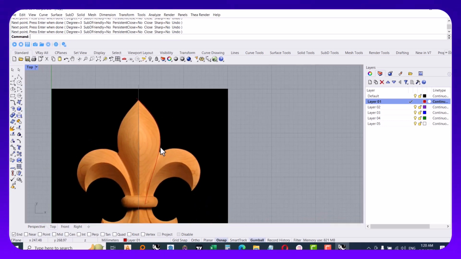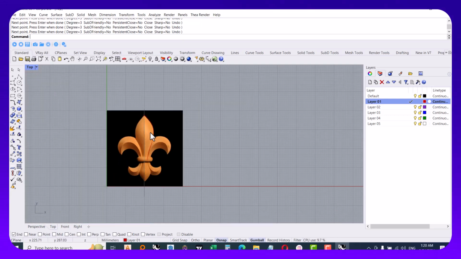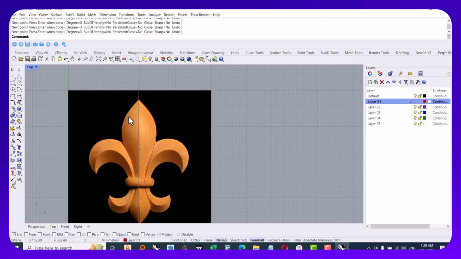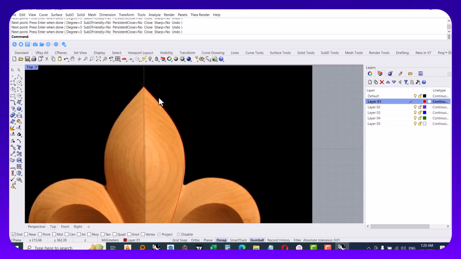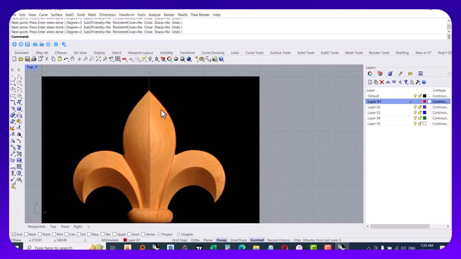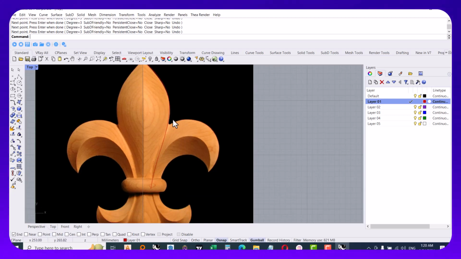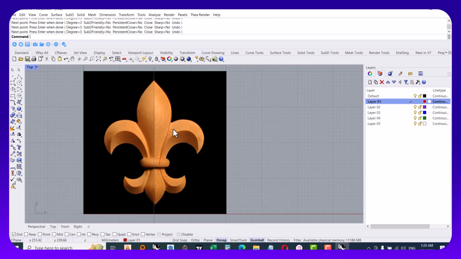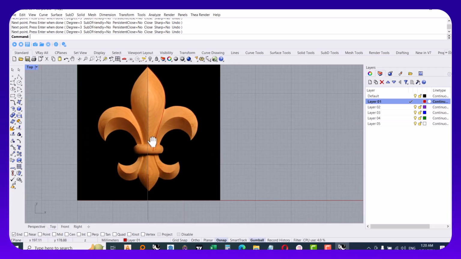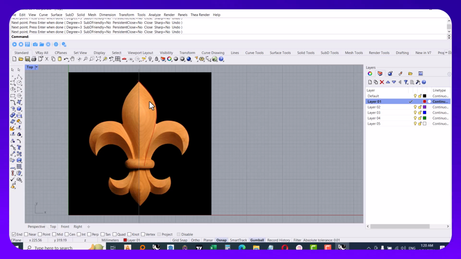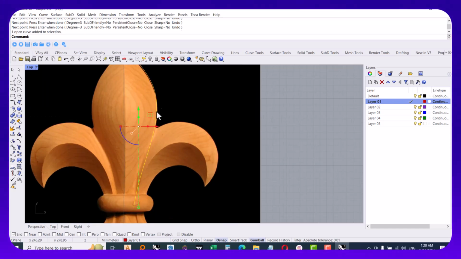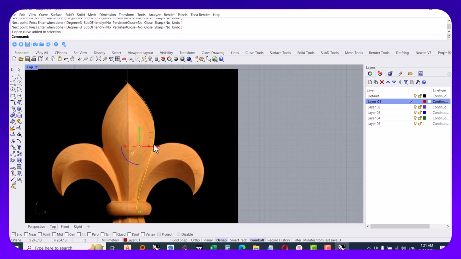We don't need to draw the curves on both sides. At the end of the video, I am gonna use the mirror command, so what I have drawn on the right side of my model will be mirrored to the left. So I think it's good.